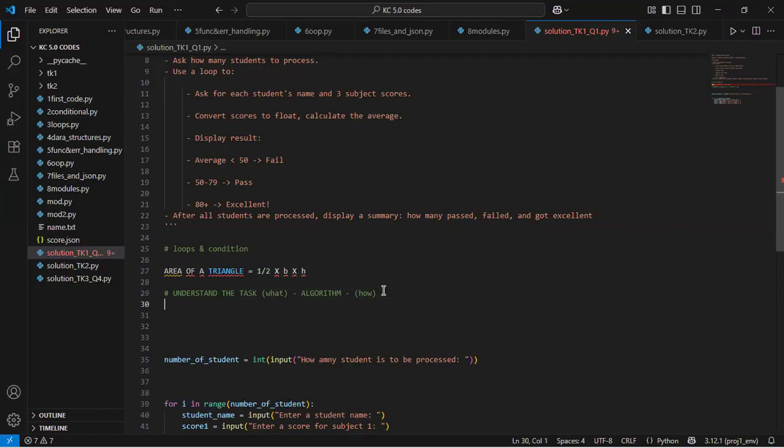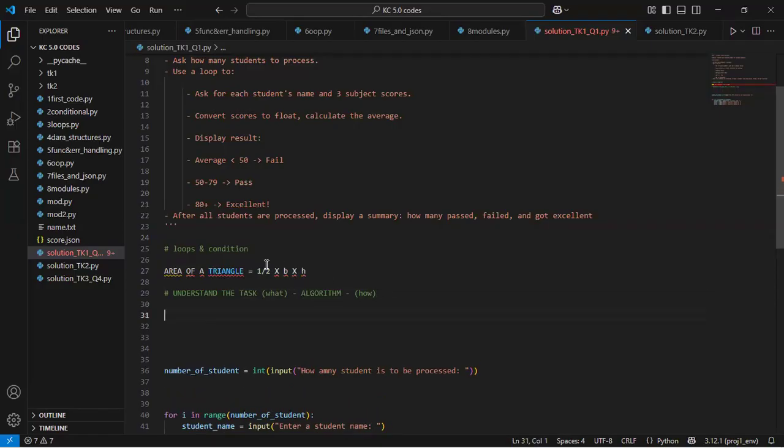So now after understanding, I can simply say, well, okay, fine. Now that I know that half breadth times height is the area of a triangle, how do I now implement this, or how do I now solve this for the client, or for the end users? So in order for end users to use this system and solve the area of a triangle, which is half breadth times height, I need to collect from the end users the value of breadth and the value of height.